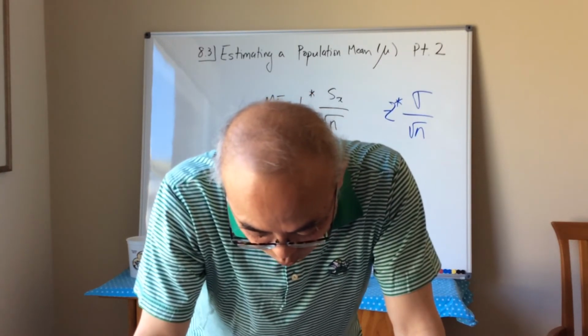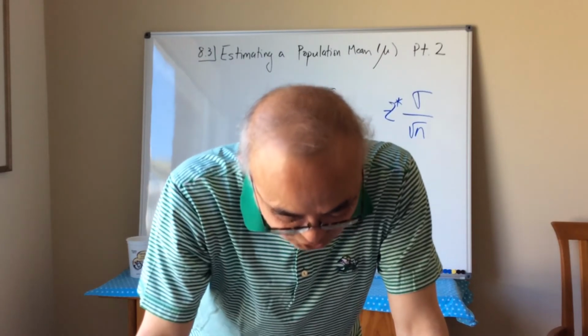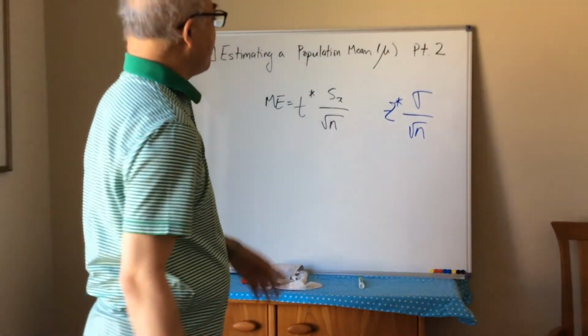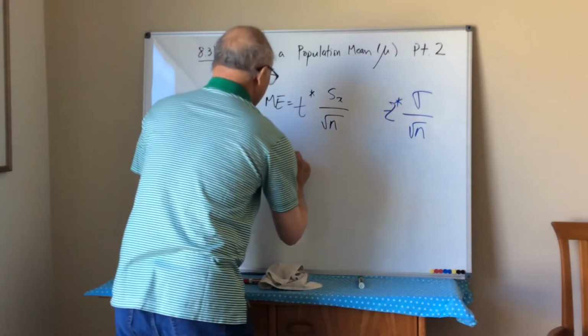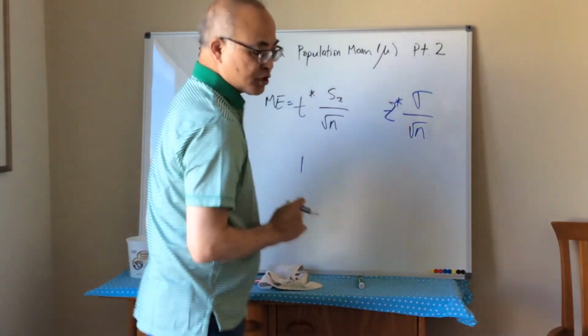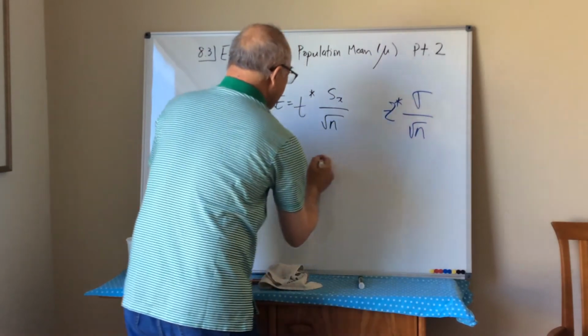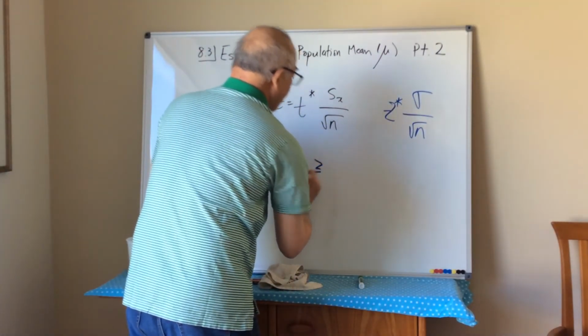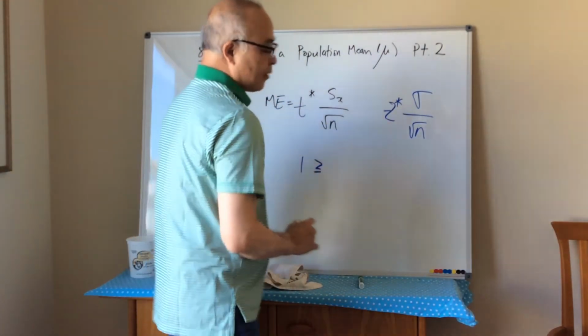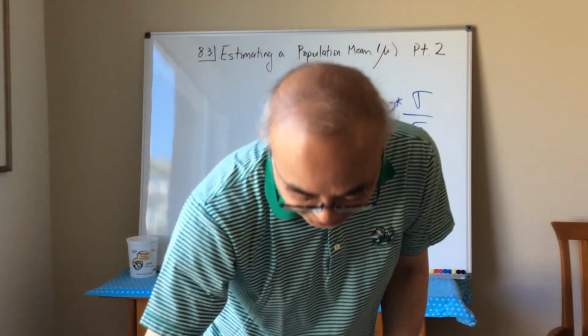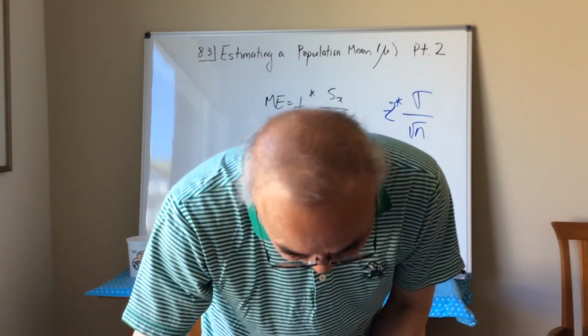In other words, 1 milligram is going to be your margin of error. So you want this to be the margin of error, right? And so this guy here has to be less than 1, right? Okay, and then we were told it is a 95% confidence interval.